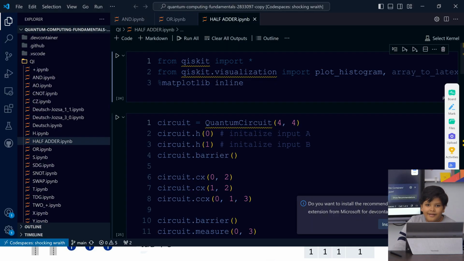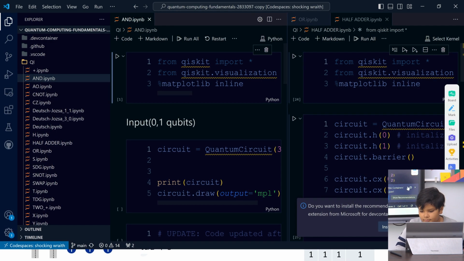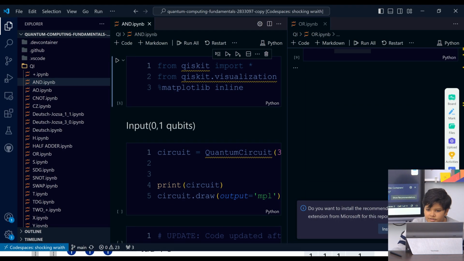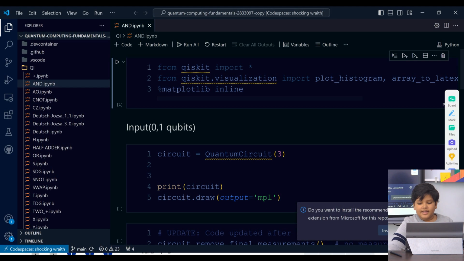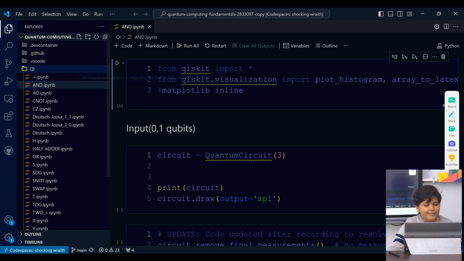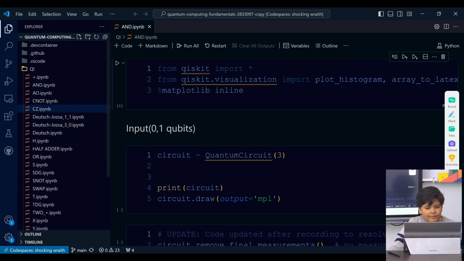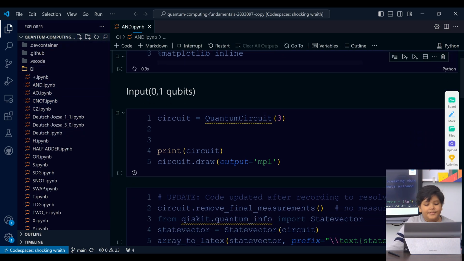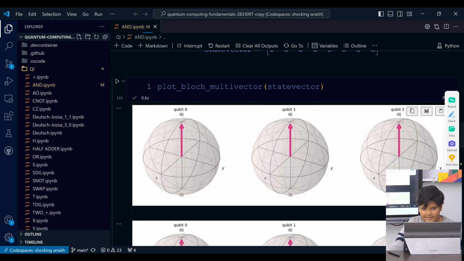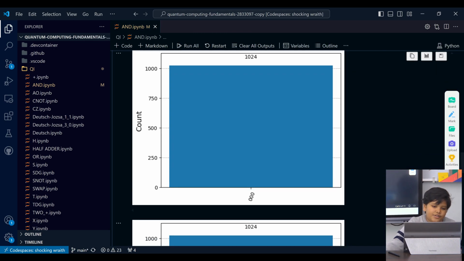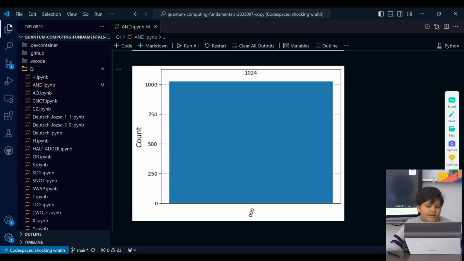You can see the GitHub representation. This is Qiskit, an open source tool on GitHub. I've put a few programs in here in the QI section. This was the original stuff, but I'll only be talking about some of these. This is the AND gate. We will be using something called quantum parallelism in Qiskit, which I'll be talking about when I get to it. First, let's see what the AND gate looks like.